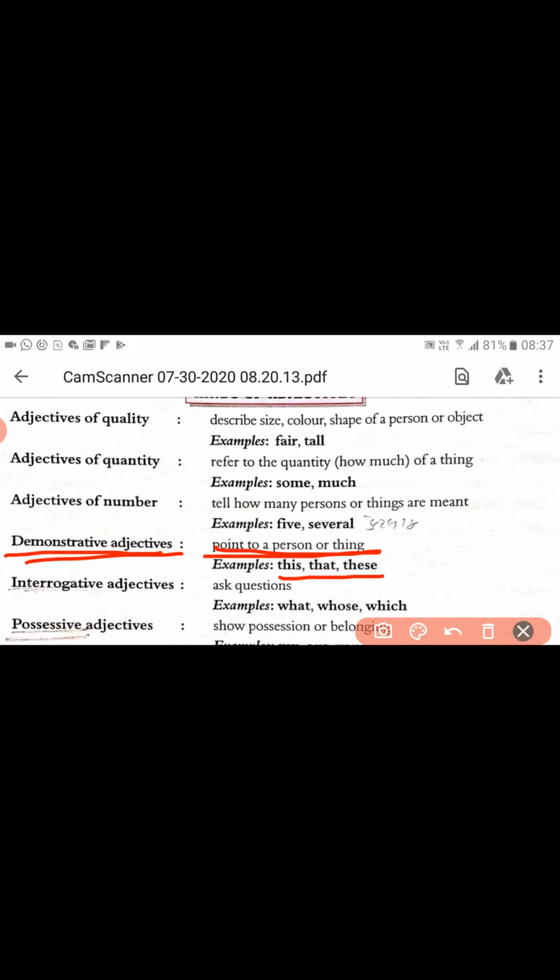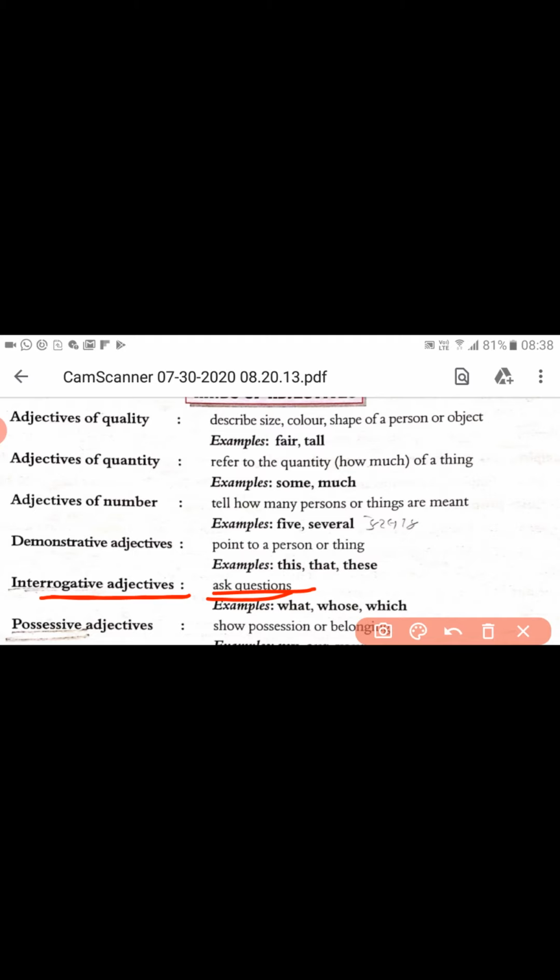Now, one more adjective, that is the interrogative adjective. Here we are very familiar with the word interrogative. Whenever we want to know something, whenever we are asking a question, the word we use is always an interrogative adjective. These words are known as interrogative words, not the reply. So whenever we ask a question, we have particular words, and these words stand for interrogative adjectives.